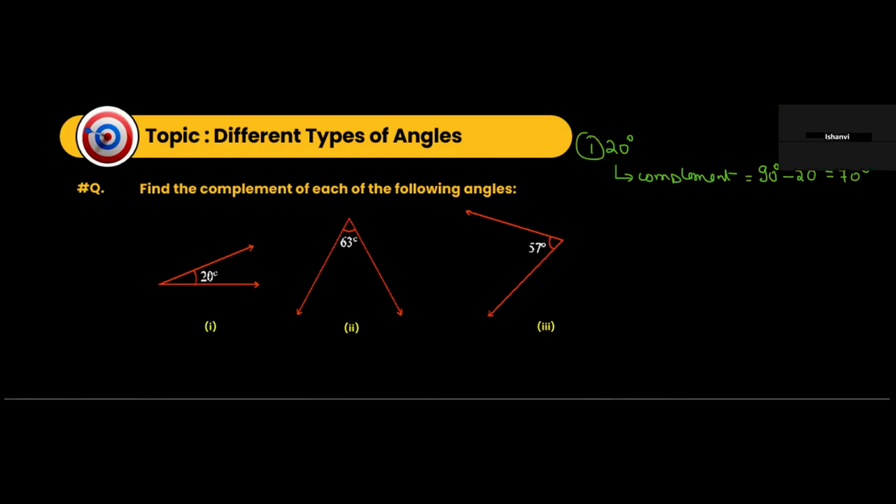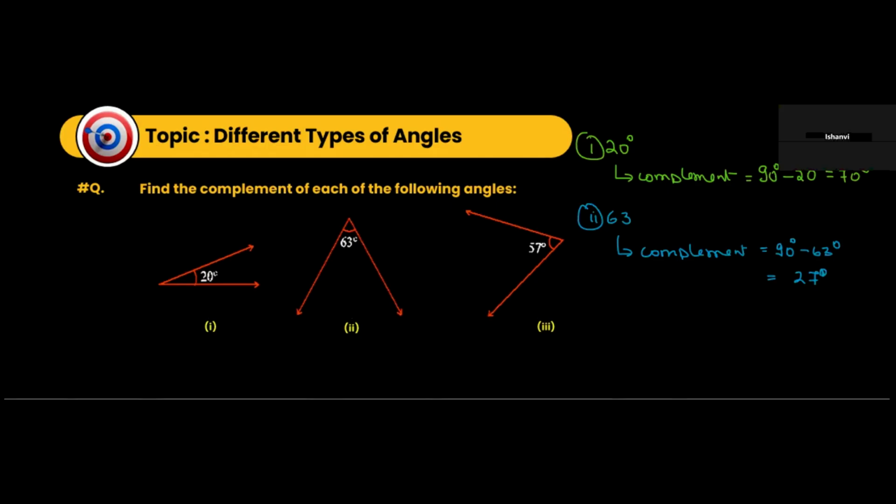What about this one? 63 degrees. So what will be the complement of this angle? The complement of this angle will be 90 degrees minus 63 degrees. That's how much? 27 degrees. Okay.